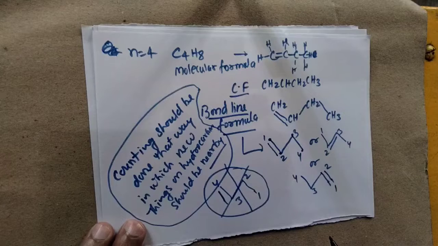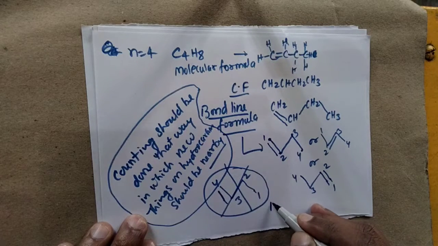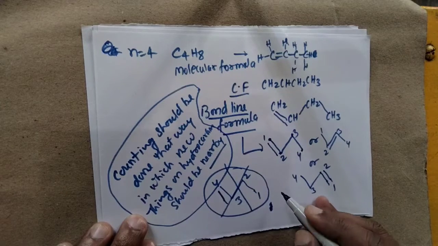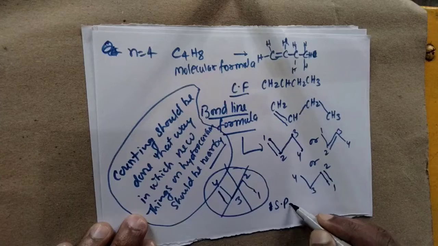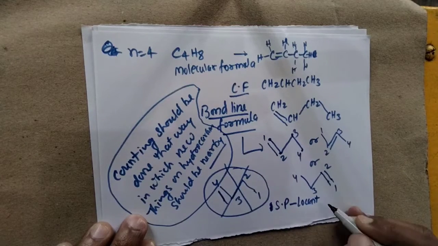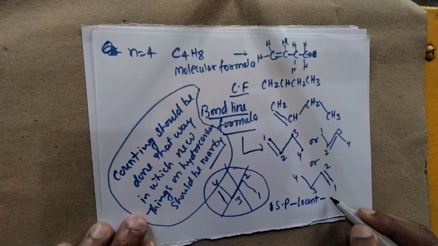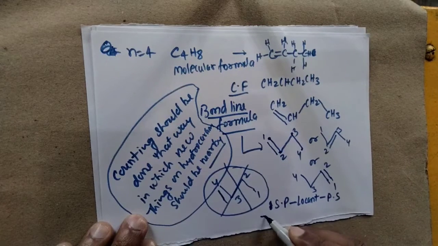For naming, the formula is that you must have the secondary prefix, then after that the locant, and then after that the primary suffix.